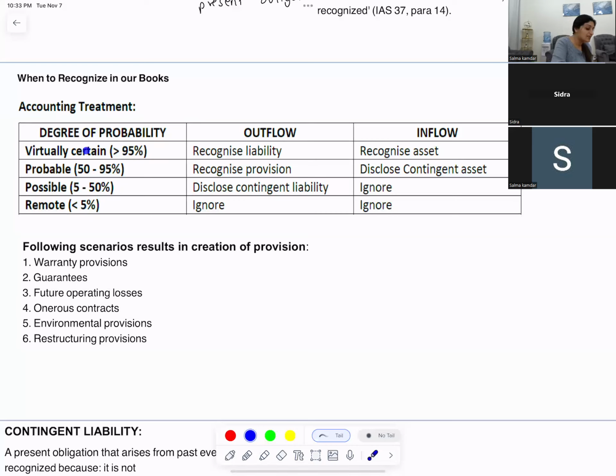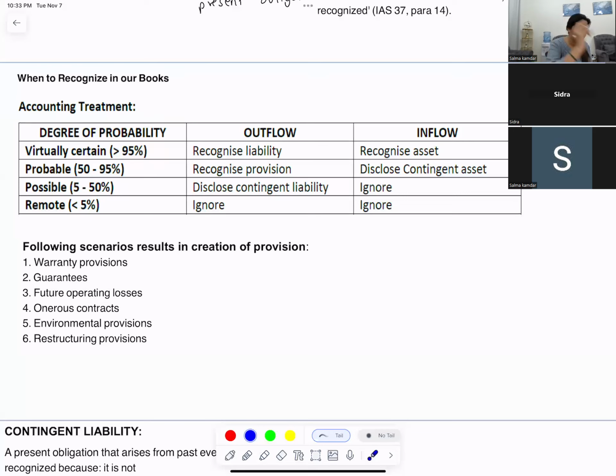So if it's a virtually certain outflow, it will be recognized as a liability. If it's a virtually certain inflow, it will be recognized as an asset. You will use the words virtually certain.